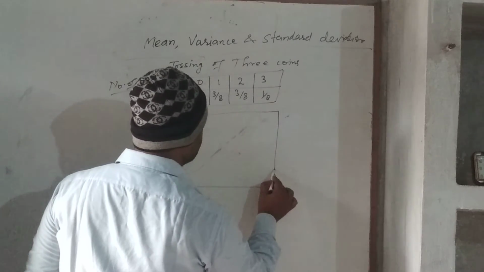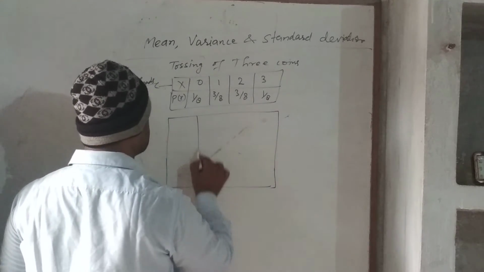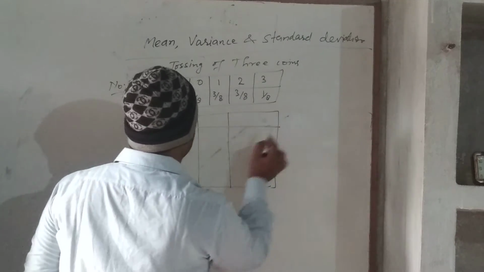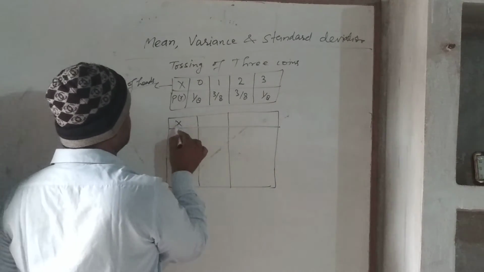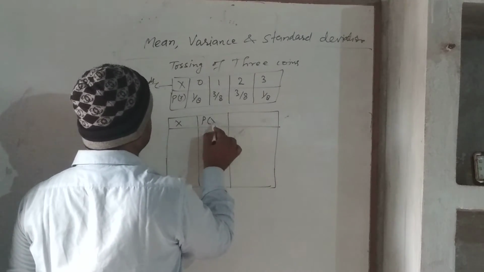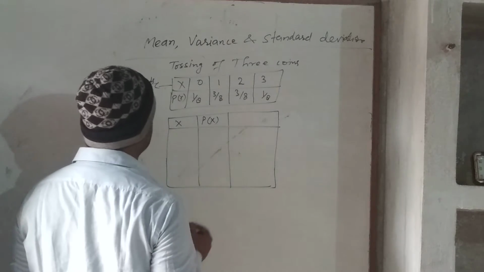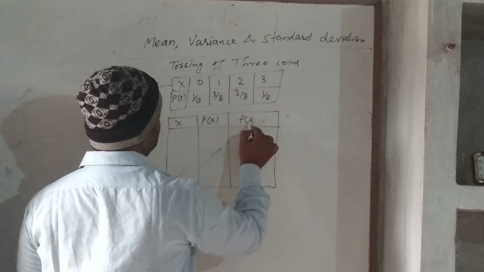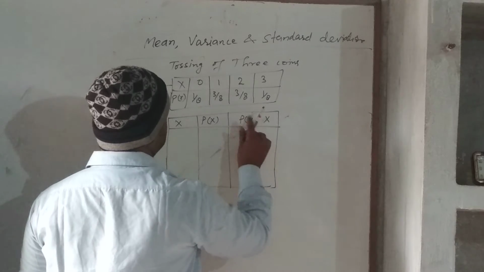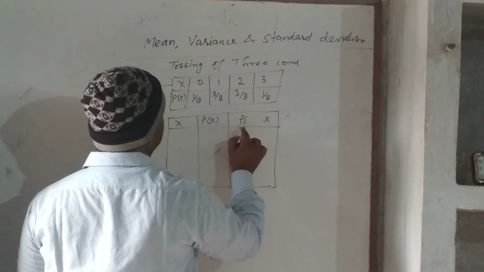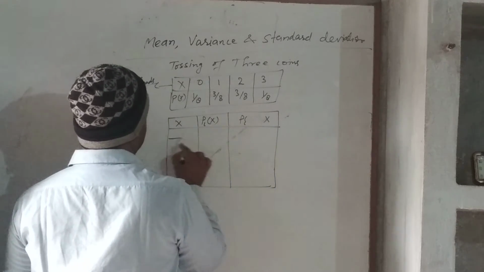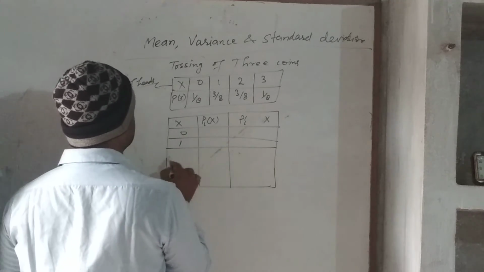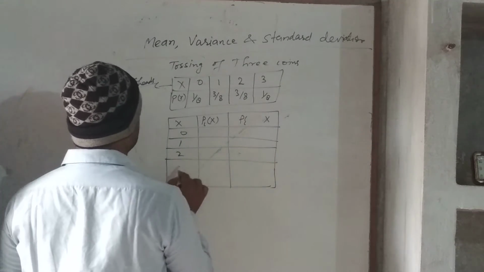we have to make this table. This is x and this is px or p, and here you find px into x, or simply we write pixi. Here take 0, 1, 2 and 3.